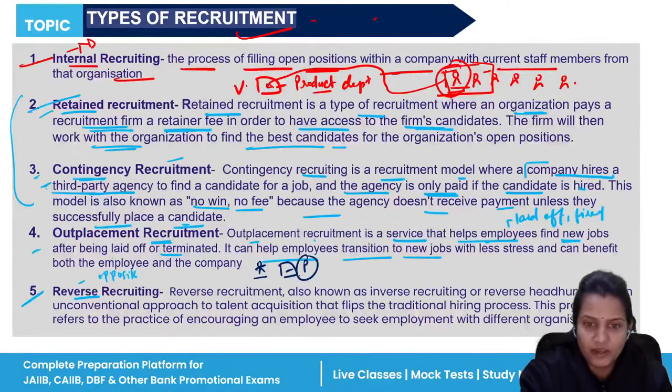So what I do is ask either in my company if there is a position, or I will ask another company that I have this particular employee. This employee is very hardworking. I don't have a good position, a very top position, to place this employee. Could you hire this employee in your organization and put him in the top place? Or if in my company there is a high position, I will transfer this person to that position. This is reverse recruiting.